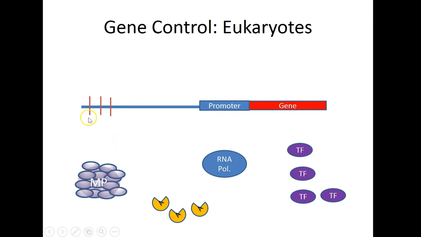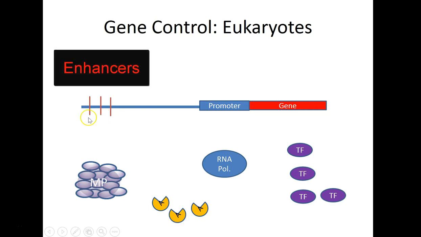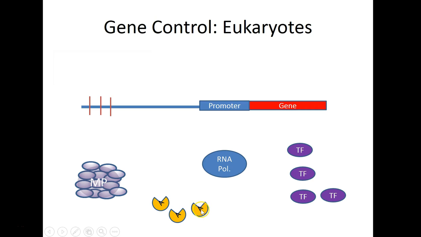So upstream in the eukaryotic system, we have these things called enhancers. Now these enhancers are going to be binding elements for things like activator proteins, which are going to come bind there. And activator proteins are also known as switches. So in different parts of the body, you could actually have different switches or different activators that are going to cause the promotion of this gene being expressed.